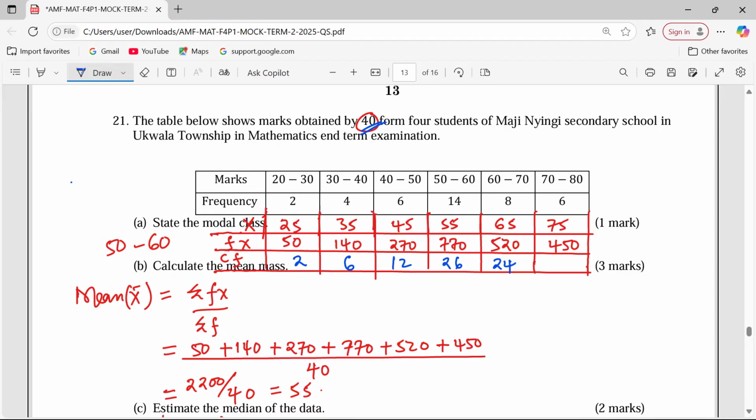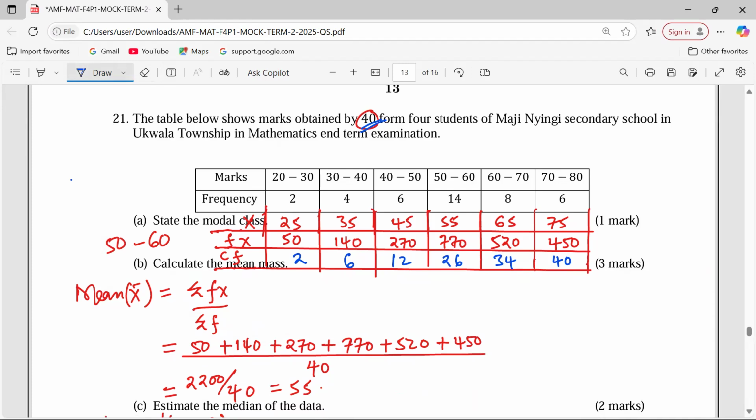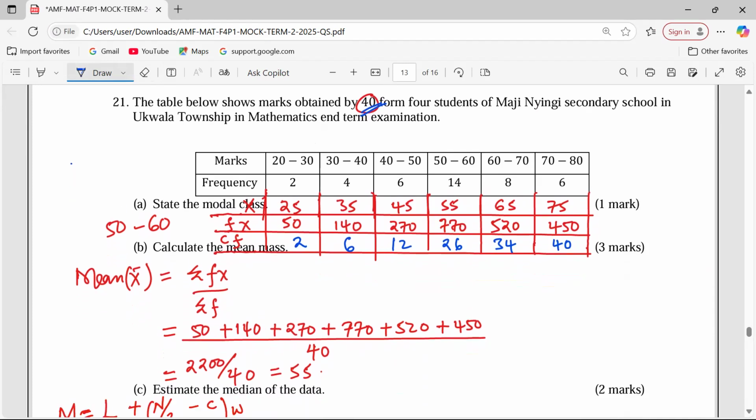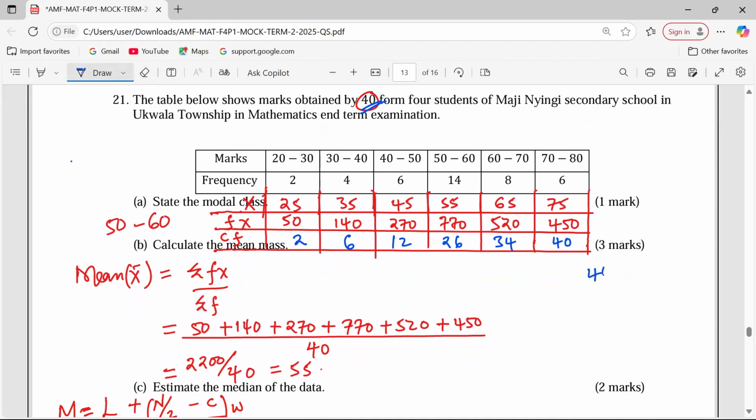Or am I the one? Yeah, these are 64. These are 34 now. From 26, we get 34. Then when we add 6, we get now 40. They are exactly 40. Yeah, very true. Exactly 40. Now with this, ladies and gentlemen, we shall take the total frequency of 40 and we divide it